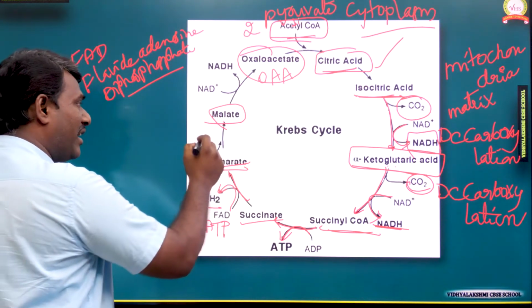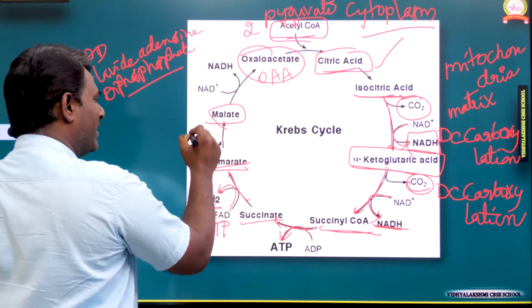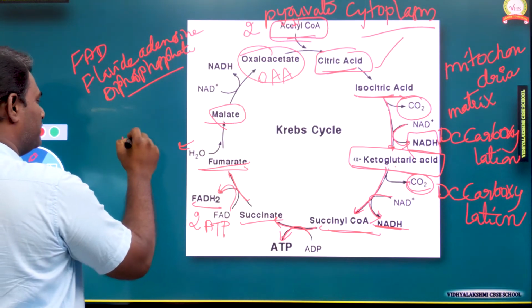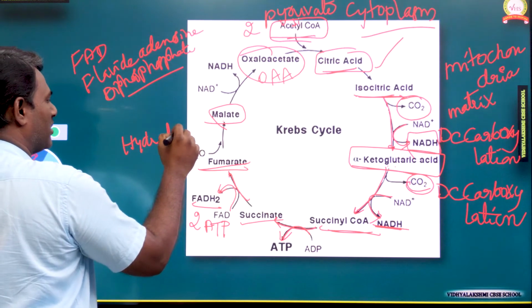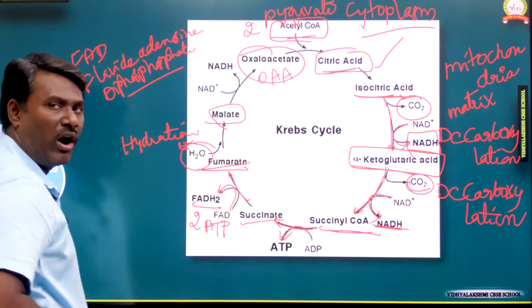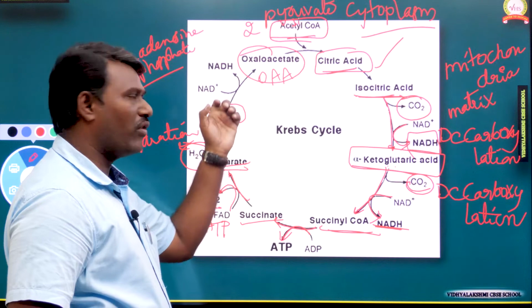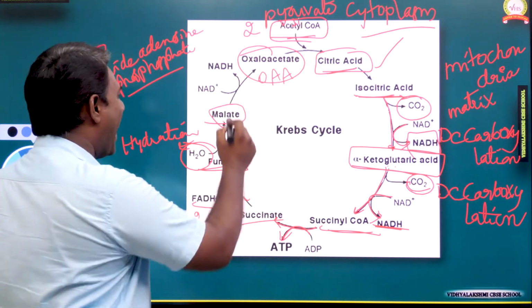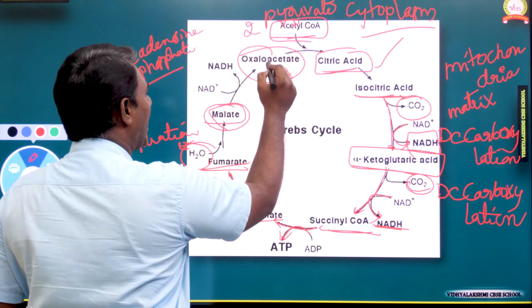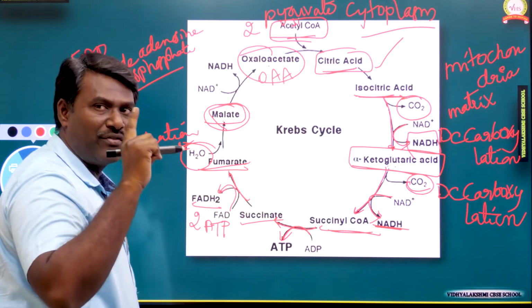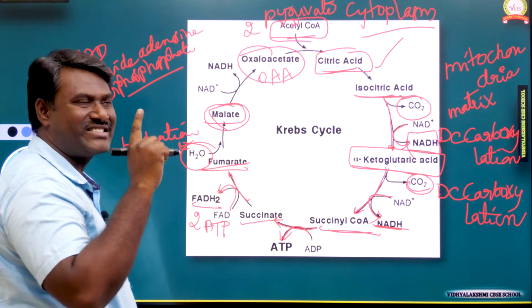The conversion of fumarate to malate, this process we can call hydration, so a water molecule is added here. Fumarate converts into malate. Finally, malate will convert into oxaloacetic acid.